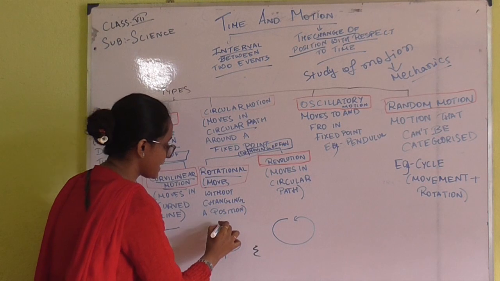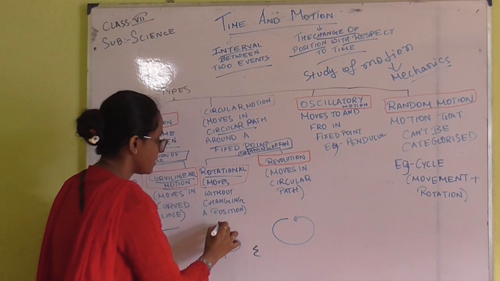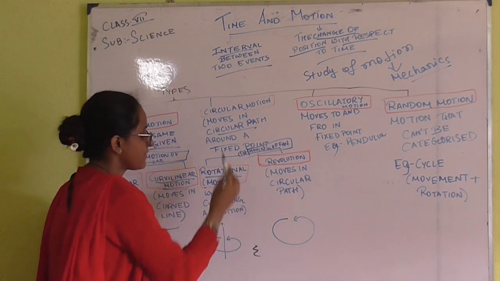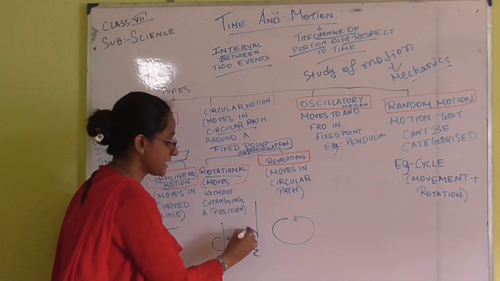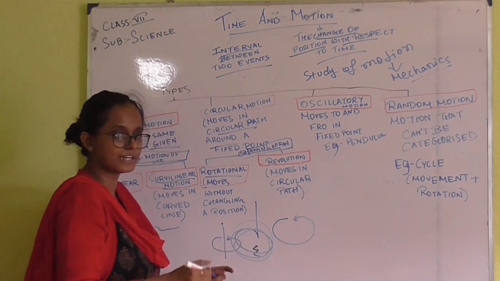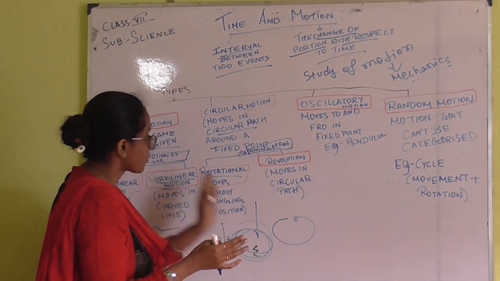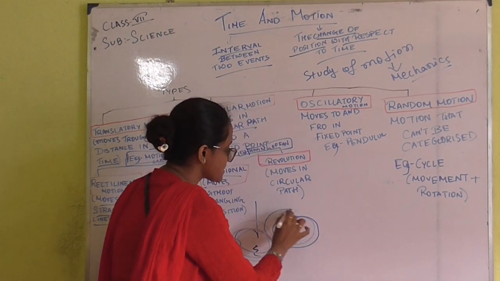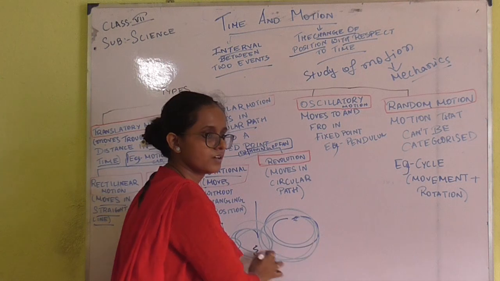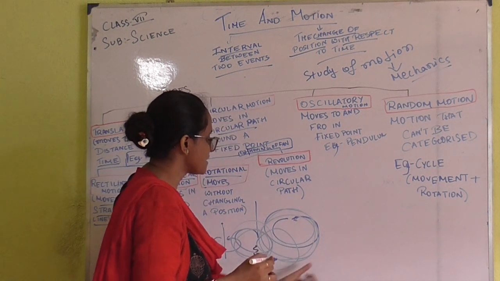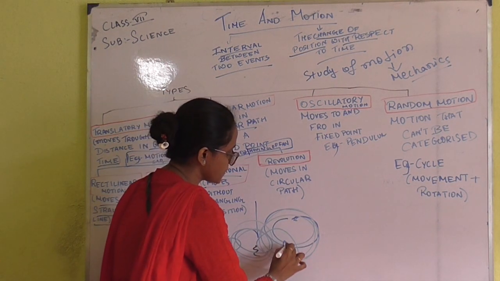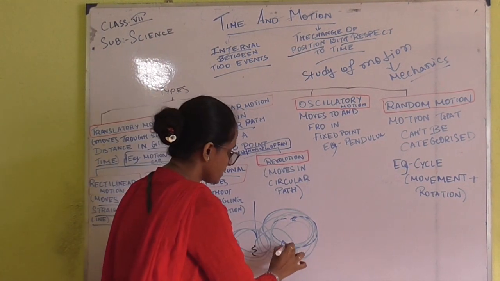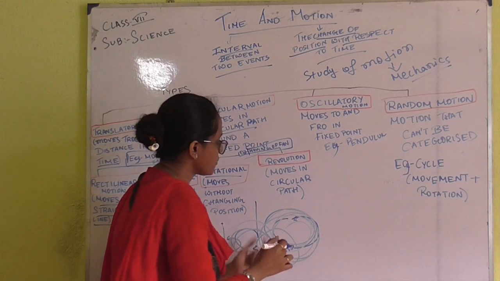What is rotation? Whenever an object is not changing its position, but still it is moving, just like the fan. The fan is not changing its position, still it is moving. Clear? That is rotation. Now, what is revolution? Revolution means it is moving in a circular path, suppose a car is moving in a circular path. That is what we call revolution.